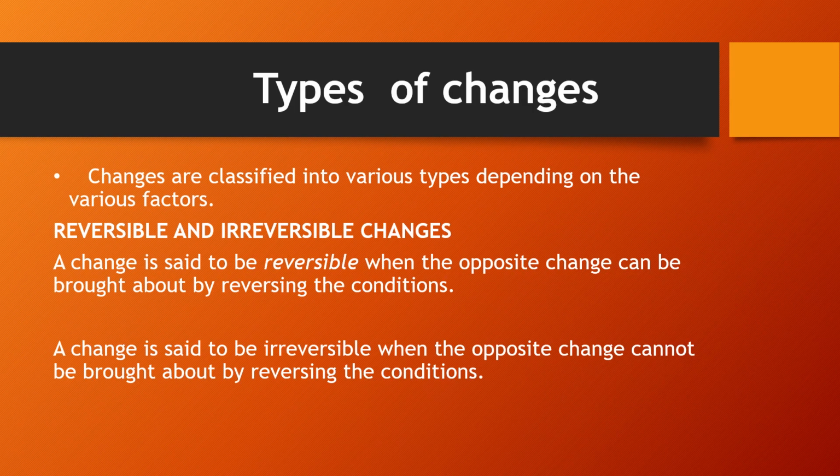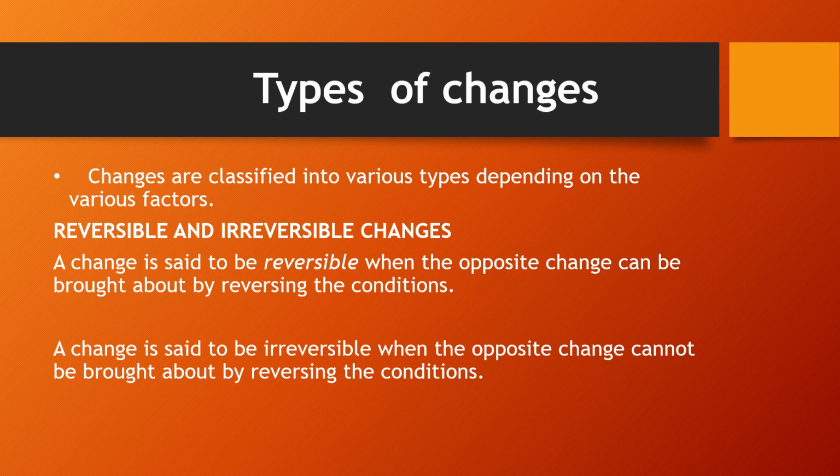Children, now in this slide, we will learn the types of changes covered in our chapter. Changes are classified into various types depending on various factors. Reversible and irreversible changes. Now what are they? A change is said to be reversible when the opposite change can be brought about by reversing the condition.